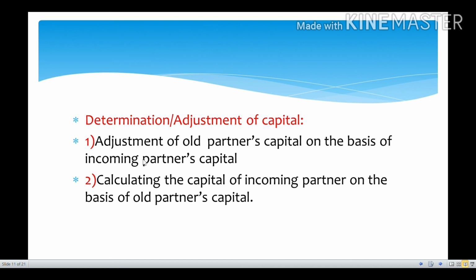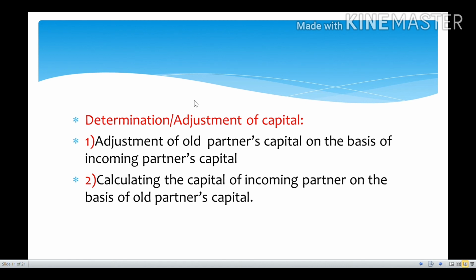At that time, this adjustment of old partners' capital on the basis of incoming partner's capital kind of process they will use. And the next one is calculating the capital of the incoming partner on the basis of old partners' capital. So these are the two types of procedures a partnership firm will follow in order to determine or adjust the capital.